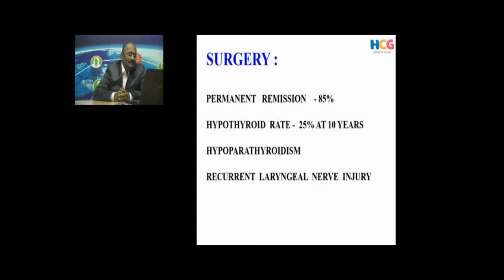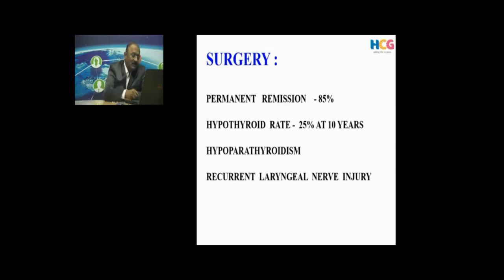But there can be a hypothyroid status in these patients, about 25% at the end of 10 years after the surgery. The complications can be hypoparathyroidism and recurrent laryngeal nerve injury, and some patients can relapse because whatever thyroid tissue is left behind can start producing more. We do see some cases who relapse after surgery also. Earlier we used to do a lot of these surgeries, but with the advent of iodine 131 therapy, surgery has come down a lot.